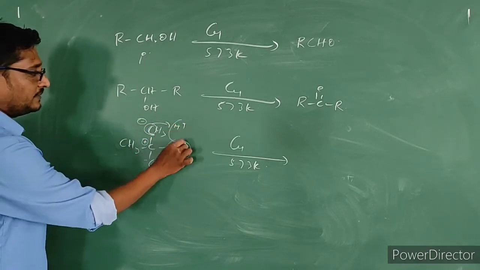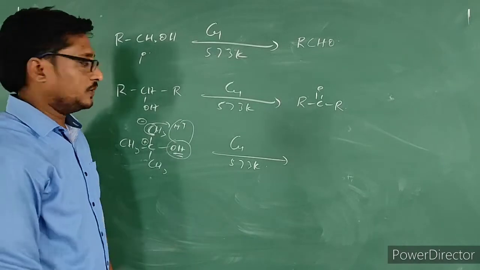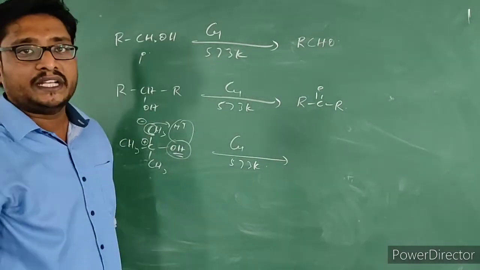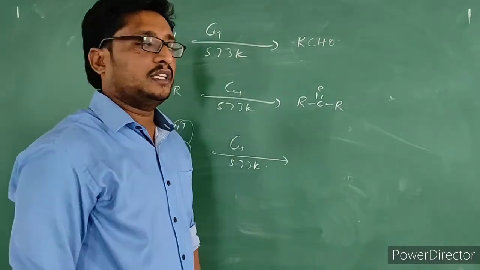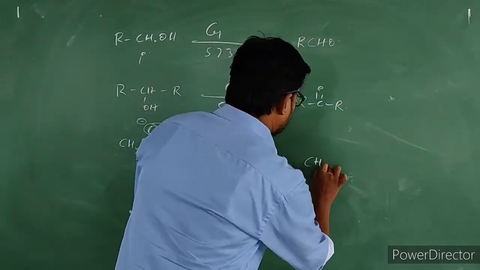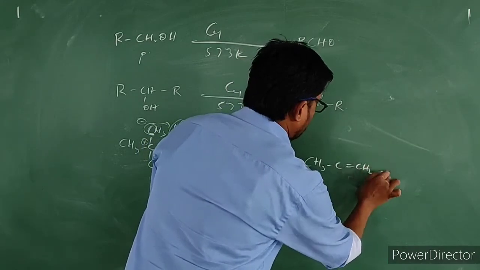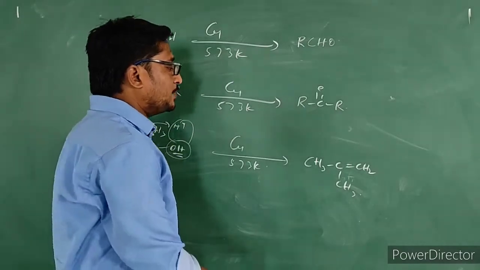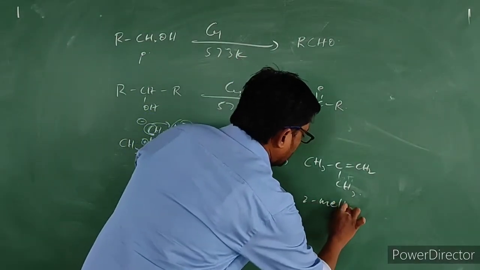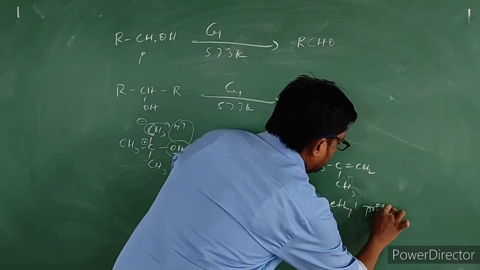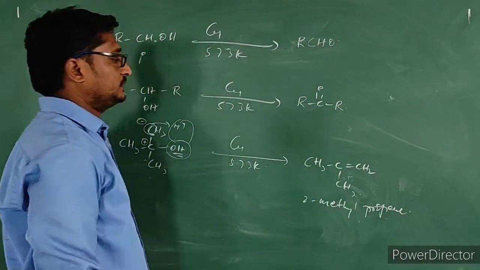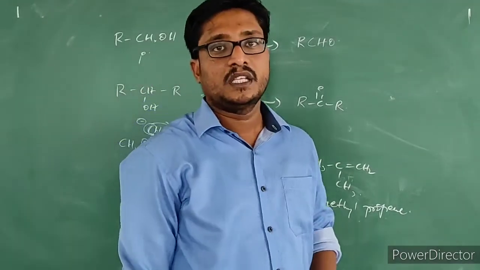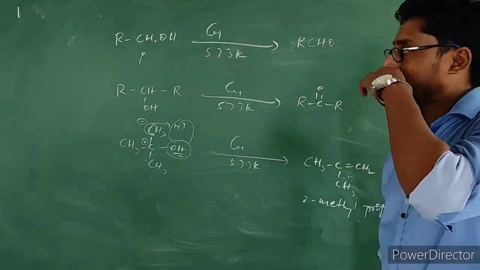OH minus and H plus combine to form H2O. Now the positively charged carbon and the negatively charged carbon combine together to form alkene as the product. CH3, C double bond CH2, CH3: 2-methylpropene gets produced. So these are some reactions where cleavage of the CO bond takes place.